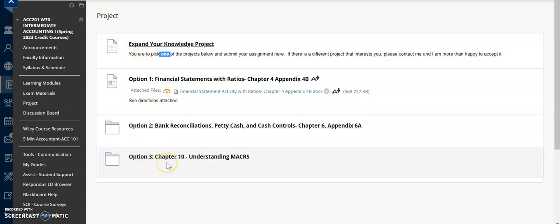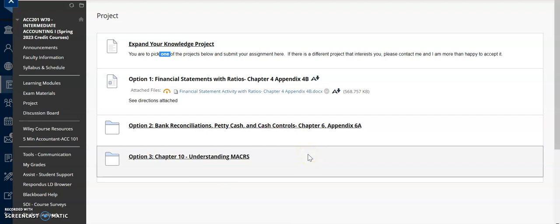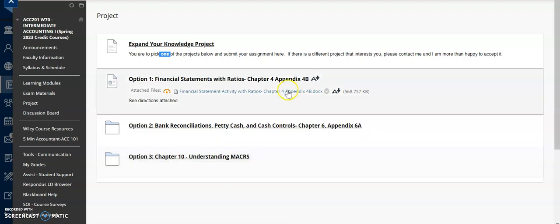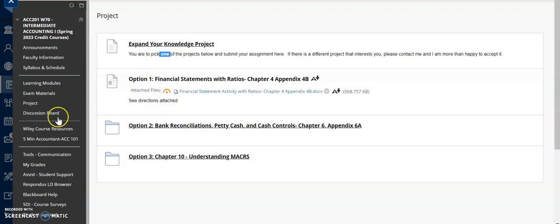They all align with what chapter they go to. It's just a little something extra to learn that is important, but we do not cover on an exam. So none of the appendixes are covered on exams, but here's just an option to dig a little bit more in detail into one of those topics.